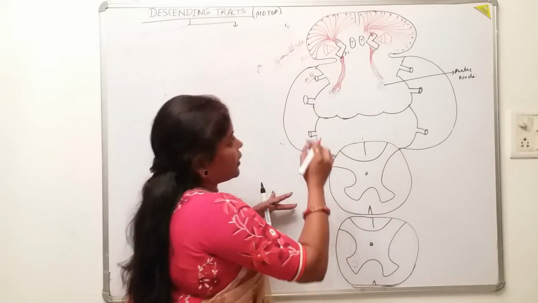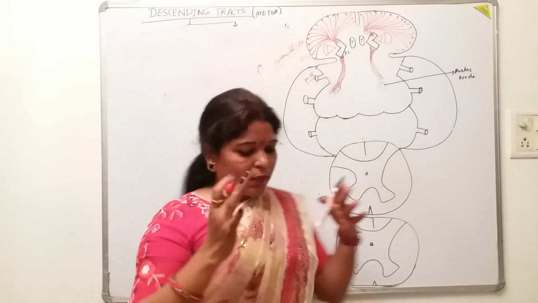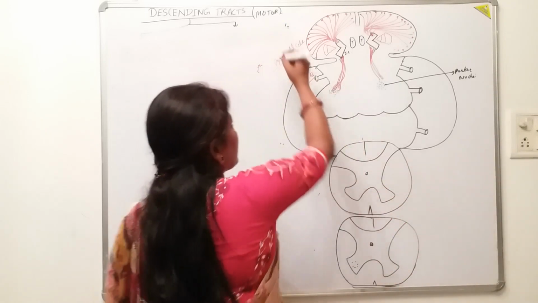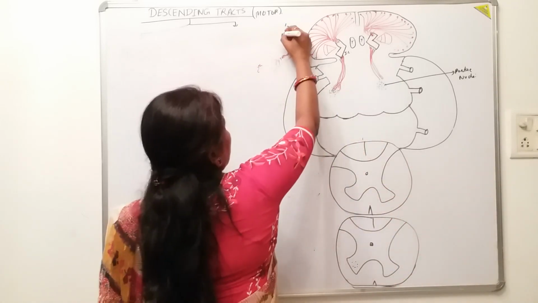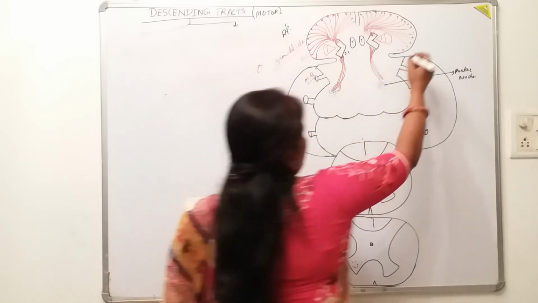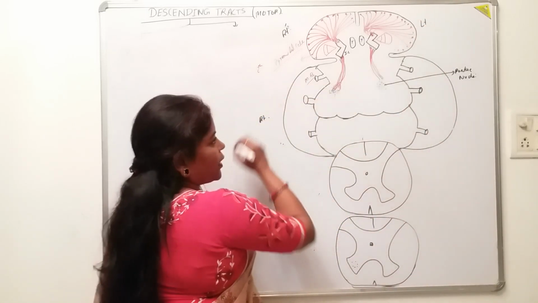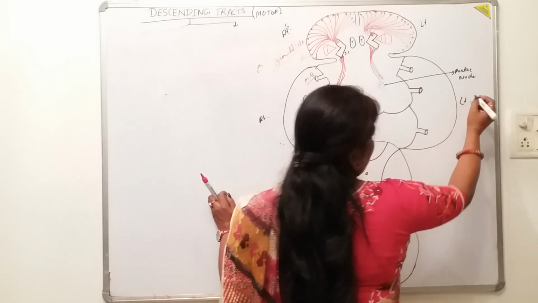And how? Look here. Suppose it is a coronal section, this is the right side and this is the left side. This is the right cerebral hemisphere and this is the left. Likewise, this is the right cerebellar hemisphere and this is the left cerebellar hemisphere.